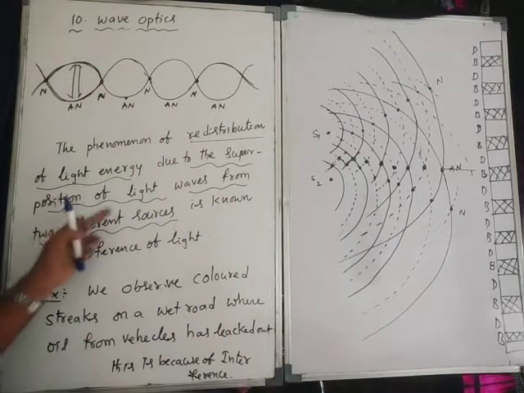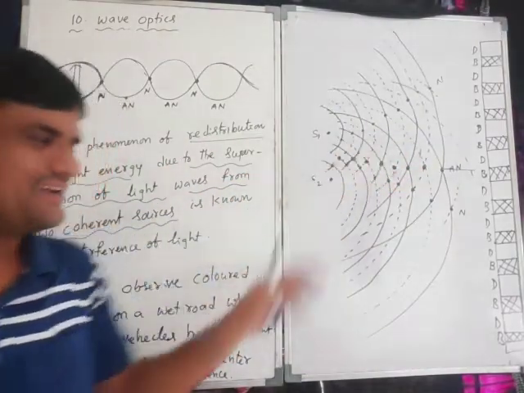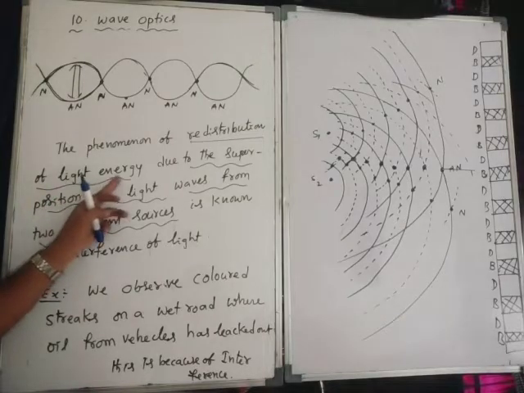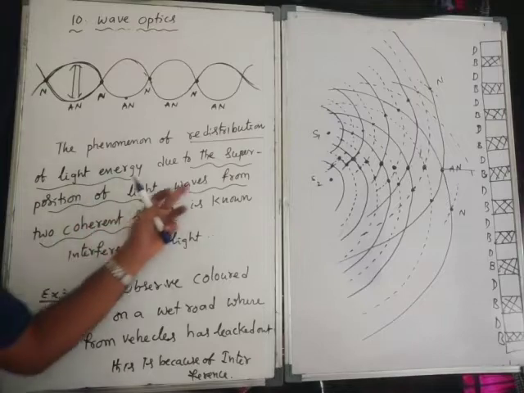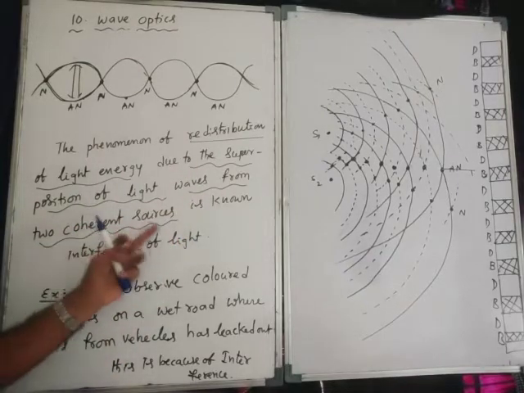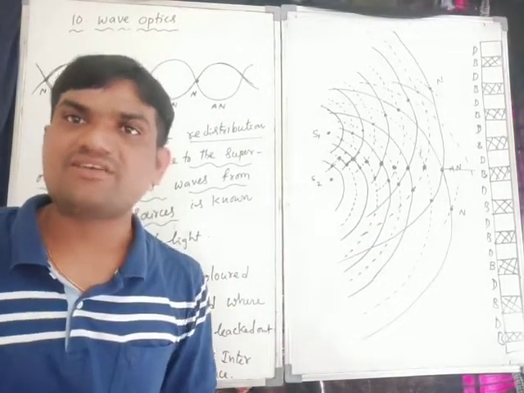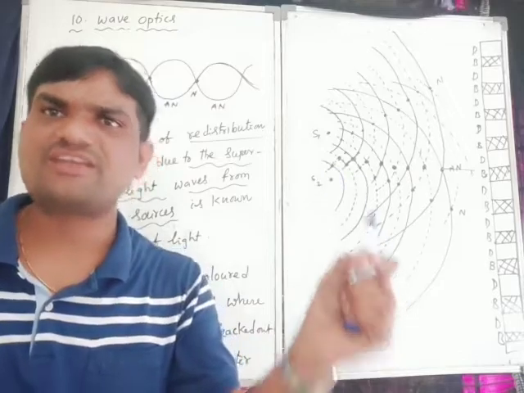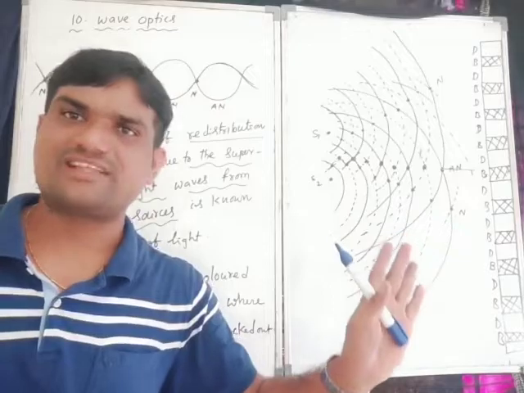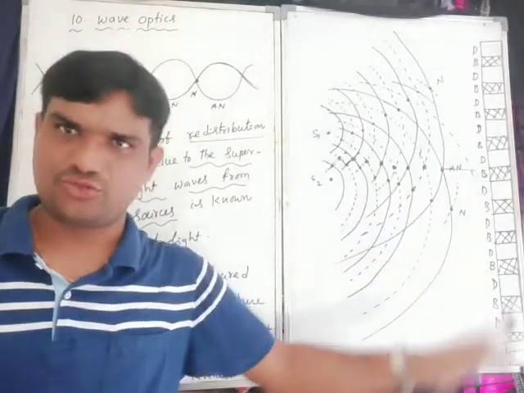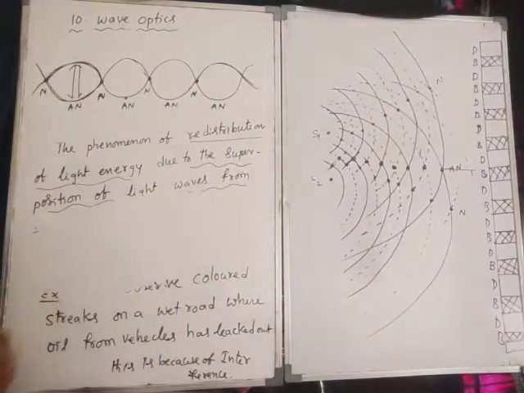What does interference mean? The phenomenon of redistribution of light energy due to the superposition of light waves from two coherent sources. S1 and S2 are the coherent sources, which have the same frequency, same wavelength and same phase. Coherent sources act in two ways, constructive and destructive.